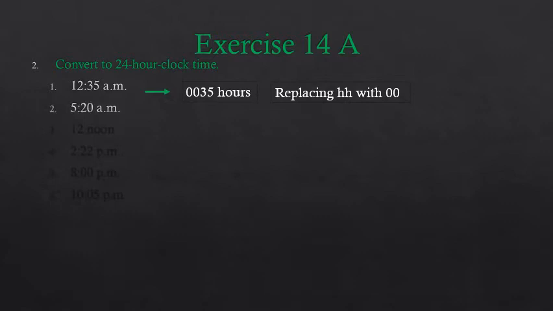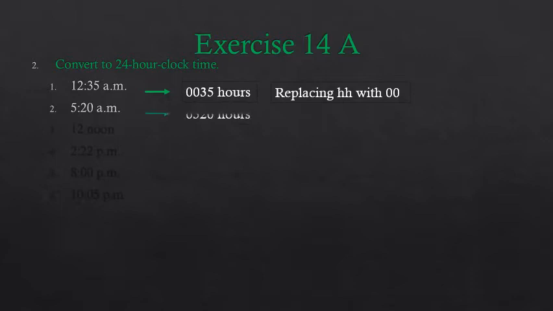Now our next question is 5:20 a.m. So what does it mean? It means 5 hours past midnight, and since it is written in a.m., it means before midday. So 5:20 means 5 hours past midnight and 20 minutes past 5 hours.